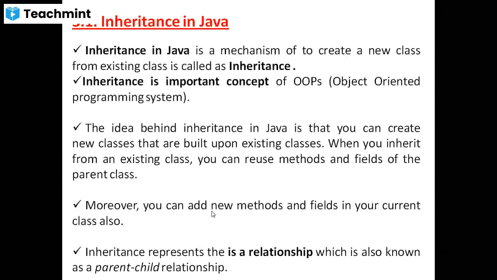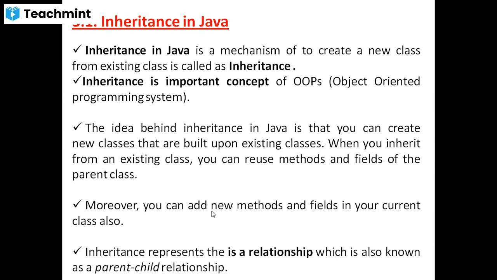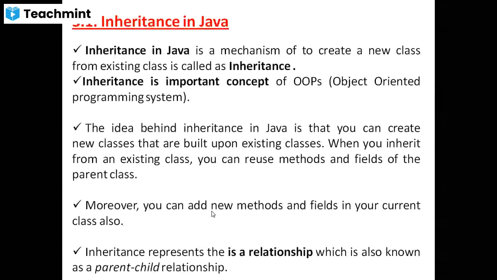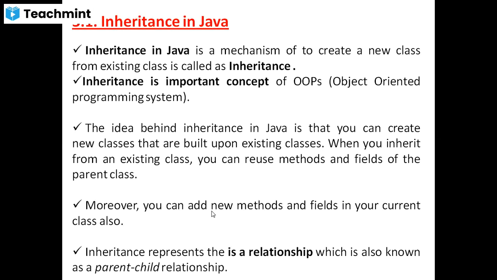What is meant by inheritance? Inheritance is the process of creating a new class from an old class. Inheritance is an important concept of OOP. OOP means object oriented programming system, which is called OOPS. Inheritance is the most important concept of OOPS. Understood?